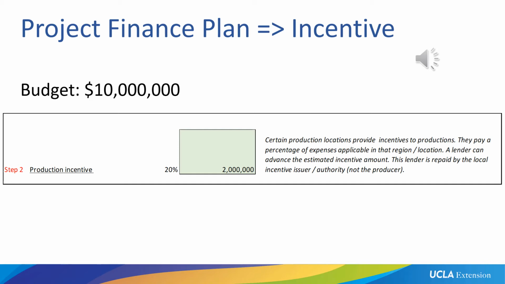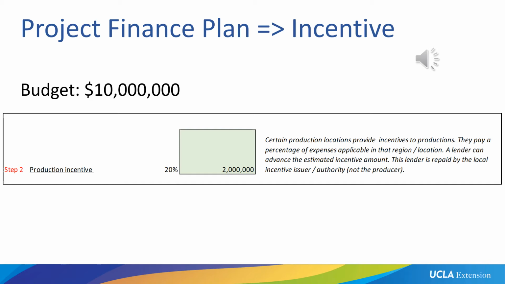Well, we are estimating what we will be spending in Georgia. We take the estimate to a production incentive lender who will then advance this amount to us. And we don't have to pay the incentive lender back because the incentive lender is paid by the state of Georgia. So for us, this is a non-recoupable finance element, so we don't have to pay this back. We do pay the incentive lender a hefty 15%, usually in fees, but we're not going to talk about that here. We're going to keep it simple.